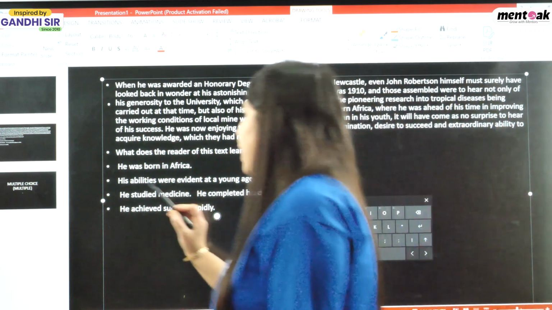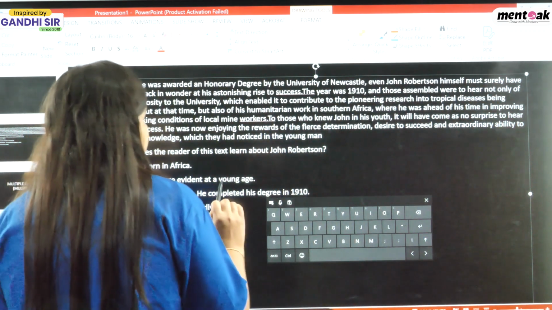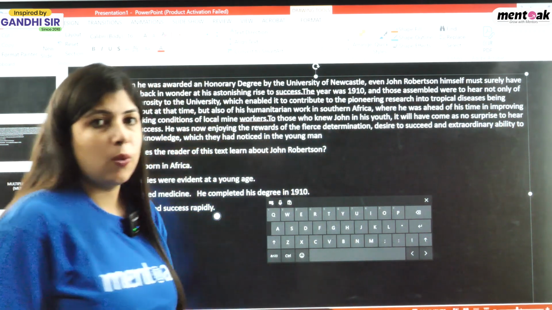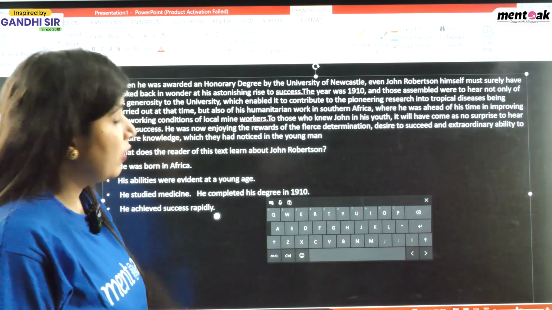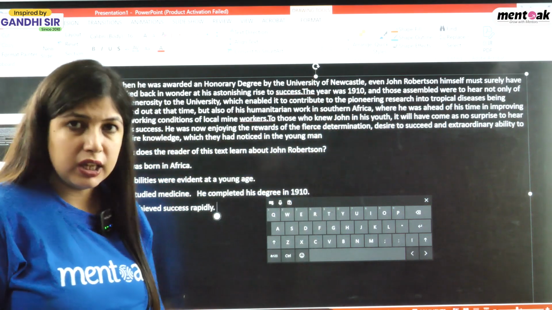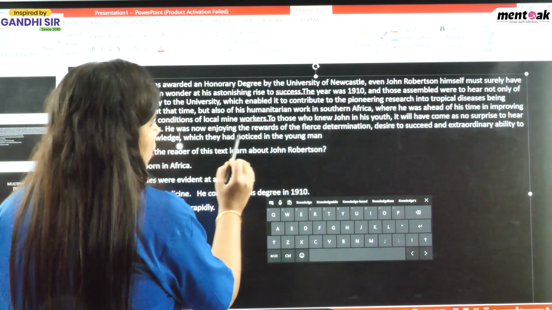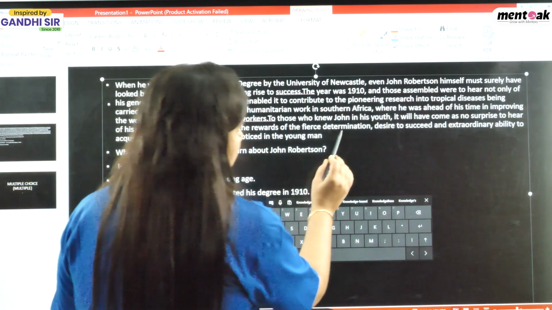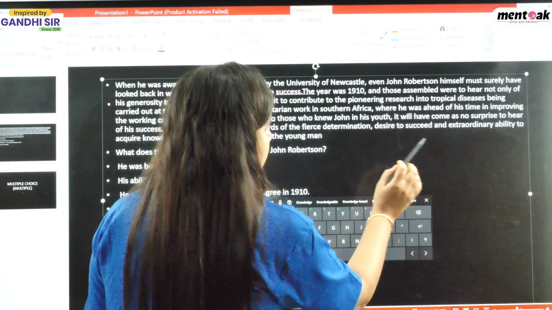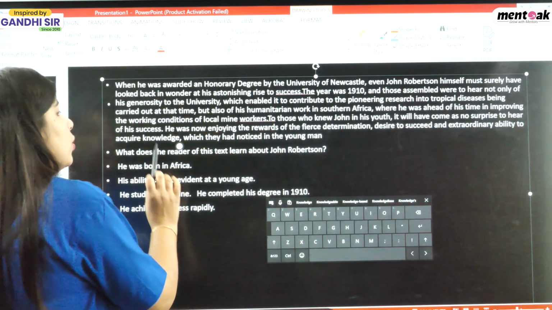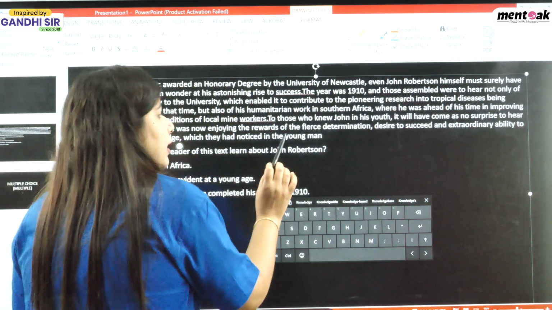Now come to the next one. His abilities were evident at a young age. Now we have to find out whether his ability was shown at a young age. Students, look here. He was now enjoying the rewards of his fierce determination, desire to succeed, and extraordinary ability to acquire knowledge, which they had noticed in the young man.